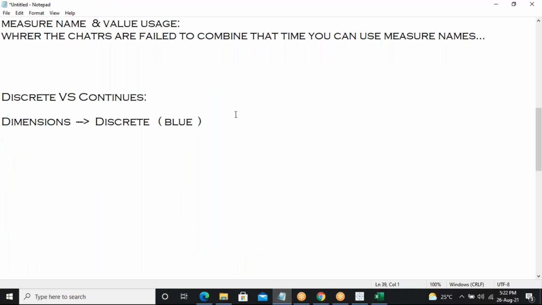So for example here, dimension is discrete, which is blue, and measure is aggregate functions, which can also be called continuous. It's in the green color. Yeah, like this. So we can say continuous also.